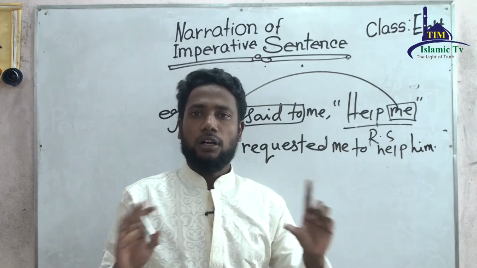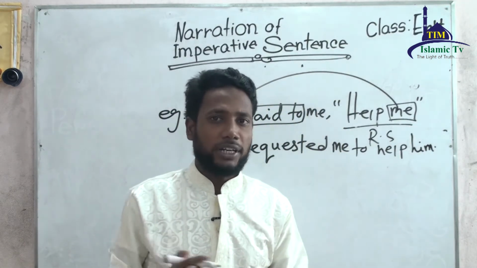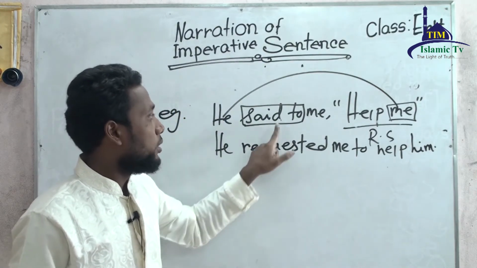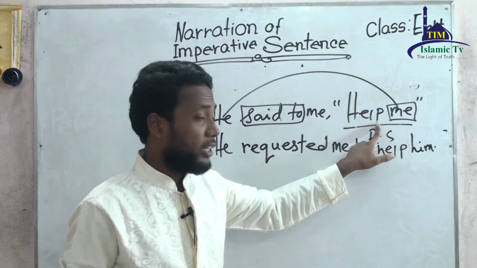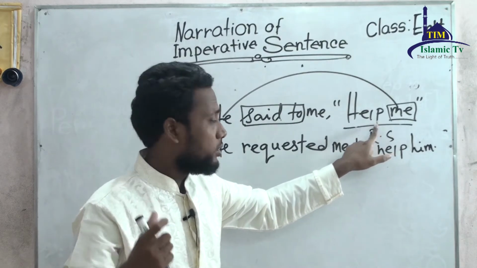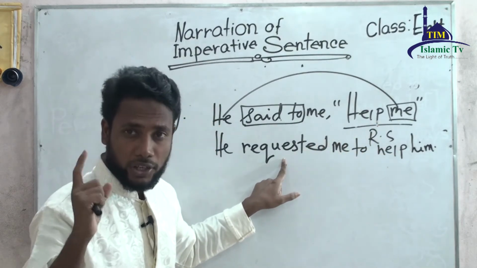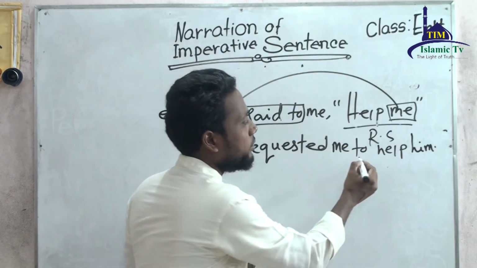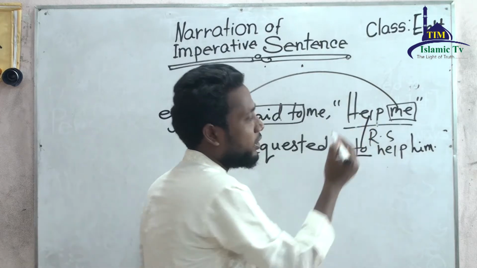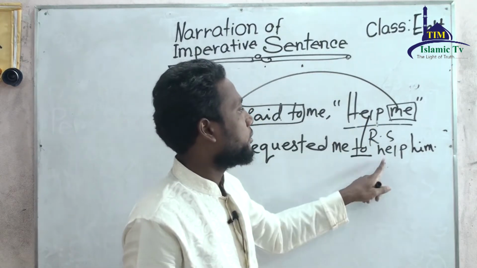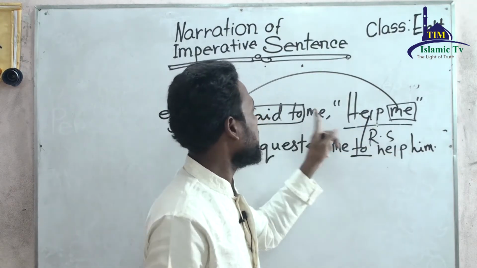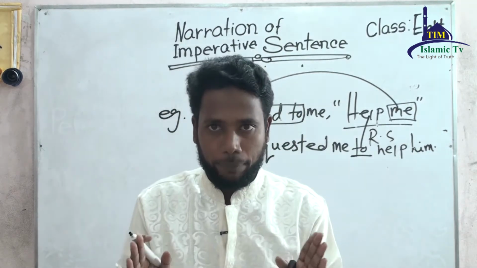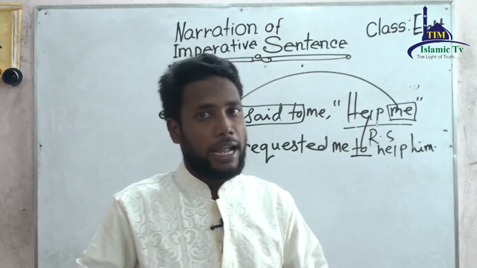So I think you have a clear concept about that. First, he, reporting verb, requested because the reported speech indicates the request. Me is the object, and the connector to because it starts with verb 1, and help, the object will be changed according to the subject he, the object him. Now let me give another example.